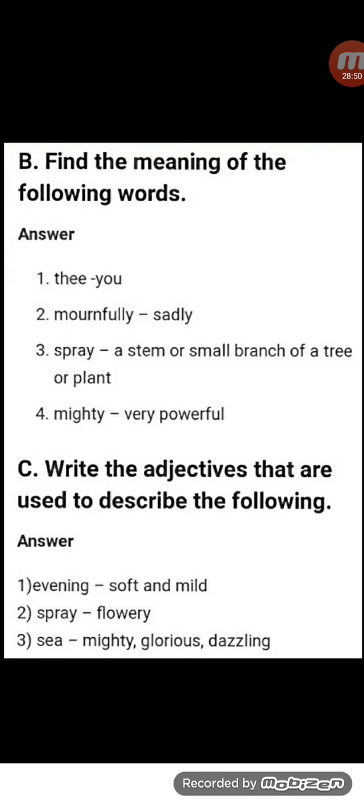Now, these are the meanings, children, you have to write down. Find the meaning of the following words: thee, you; mournfully, sadly; spray, stem or a small branch of a tree or a plant; mighty, very powerful. I can give you one word for also. Write the adjectives that are used to describe the following: evening, soft and mild; spray, flowery; sea, mighty, glorious, dazzling.